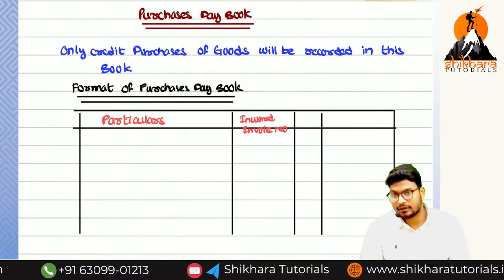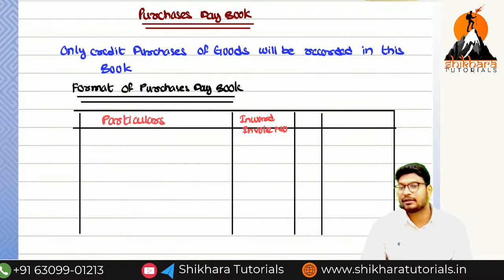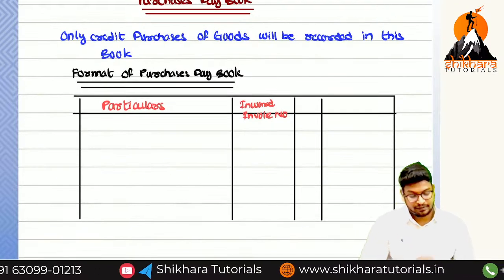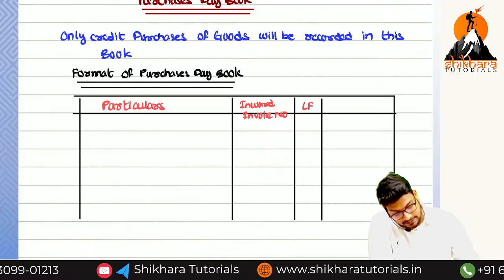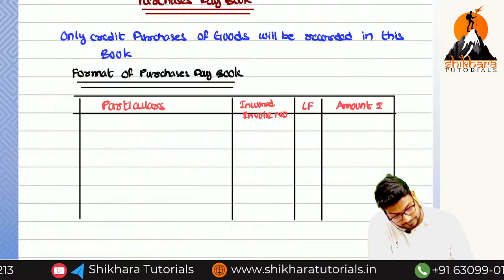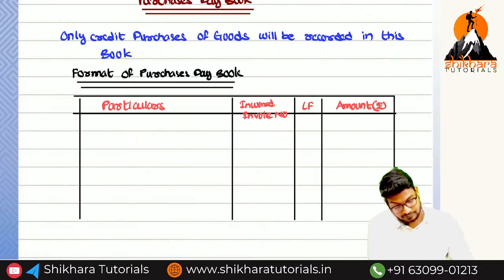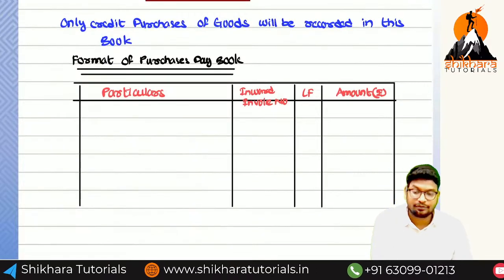Inward invoice. They will give inward invoice, outward invoice, debit note number, credit note number, like that. And what is the next column? LF and amount rupees.